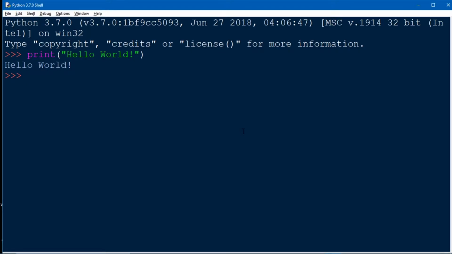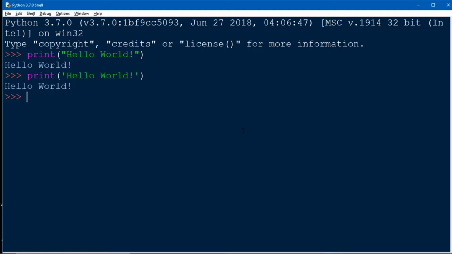In Python we can use either double quotation or single quotation. It means the same, both are equal. Let me show you by printing hello world in single quotation. So see, the output is the same as the first one. It depends upon your comfort which one you want to use in your program. It will not affect your output.